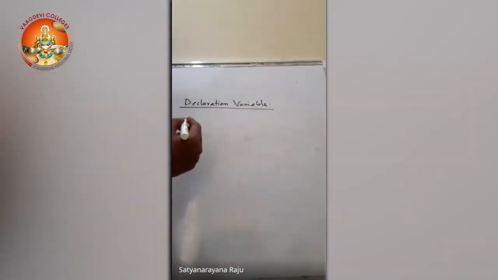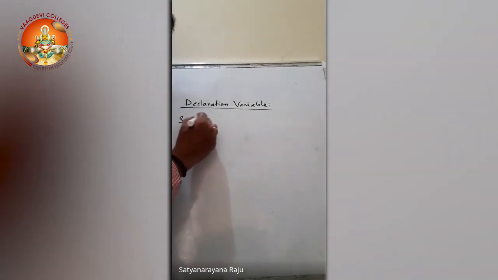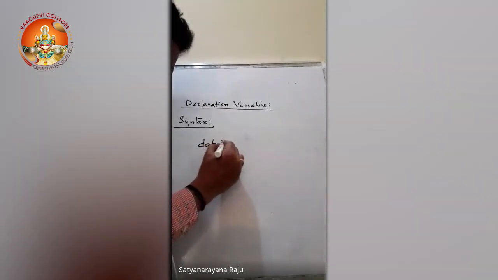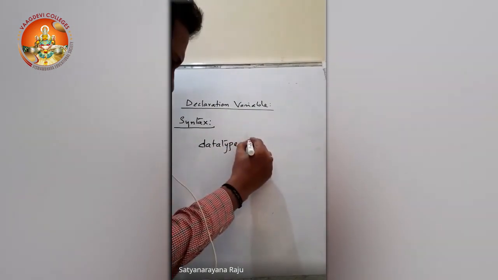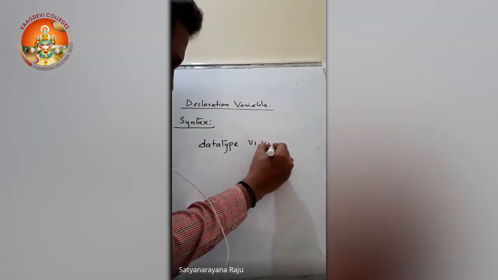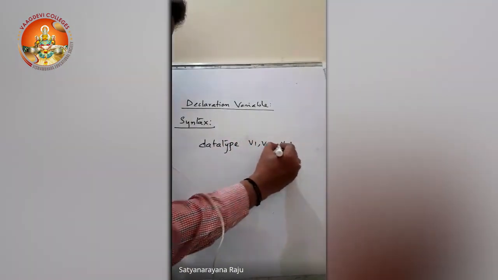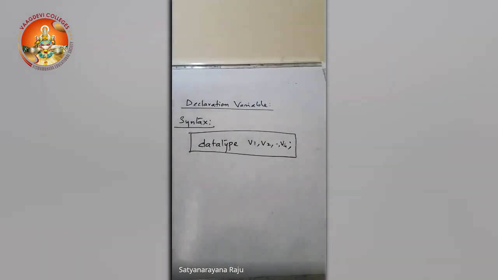Now we will see how we are going to decide the data types to declare the variables. So, general syntax. Syntax means it is a format in which we have to use the statements. Data type, and a list of variables: variable 1, variable 2, like that we can take up to variable n. This is the syntax or format of a declaration statement.